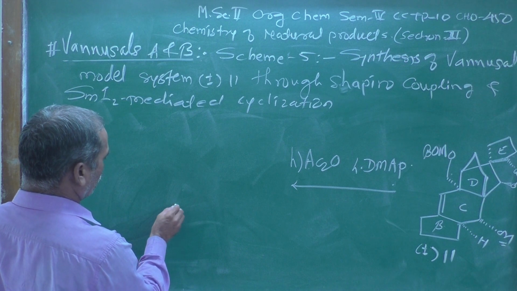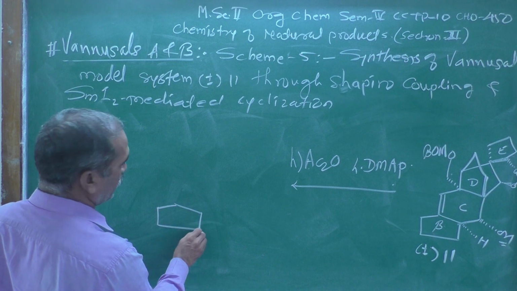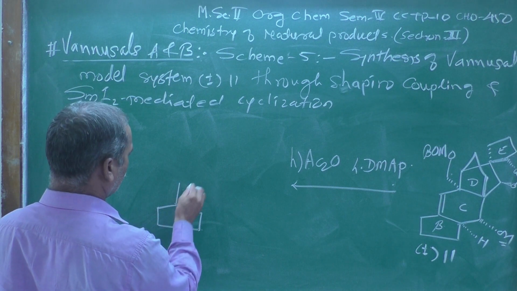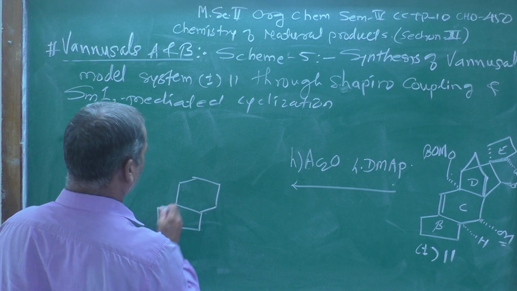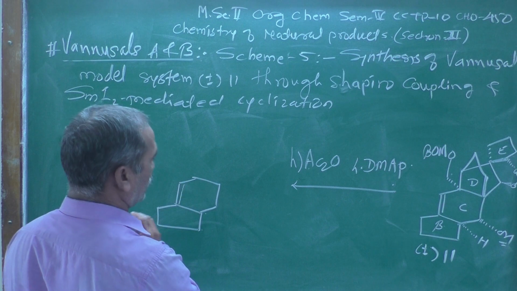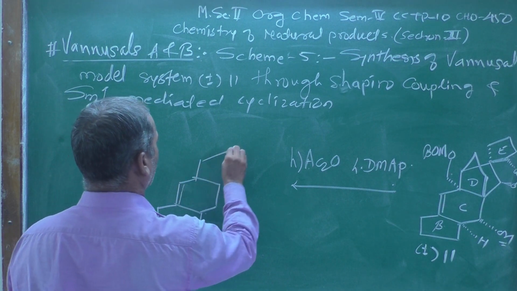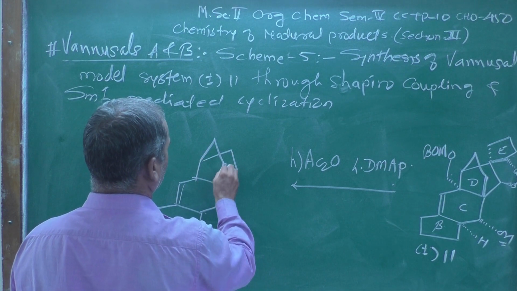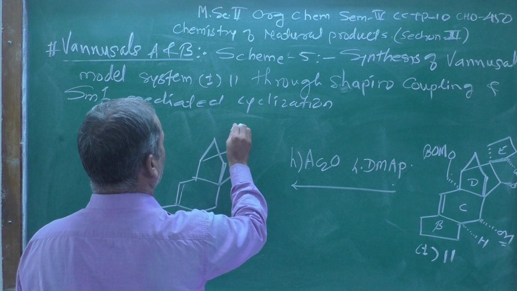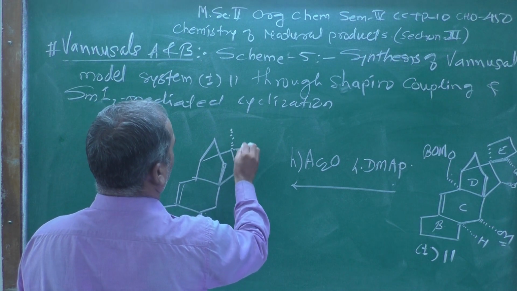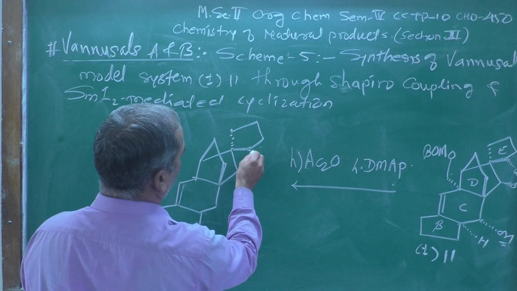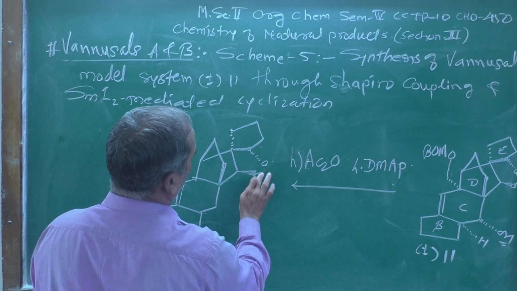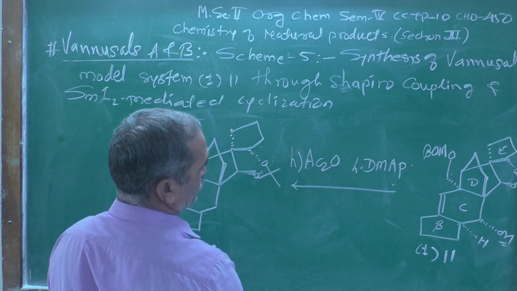Now, let me draw the structure once again over here. So, a 5-membered ring joined with the 6-membered ring like this, which contains a carbon-carbon double bond, and then there will be a 5-membered ring, and this is further connected with this, and here is a 5-membered ring which is joined over here, and these protecting groups remain as they are, and that is why I am showing them as they are.